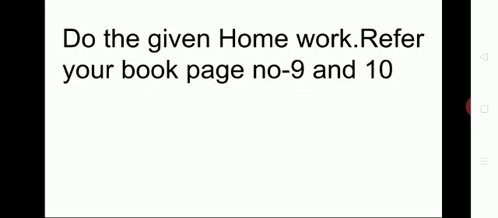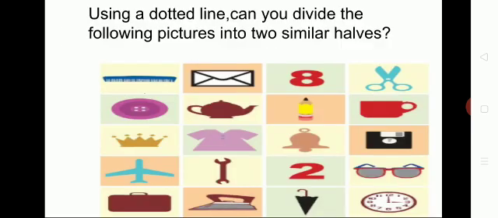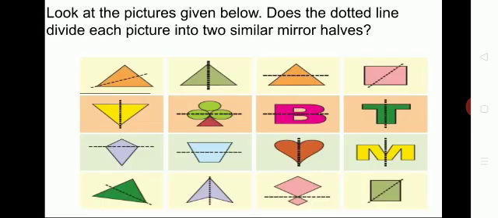So okay children, I hope you understood this topic. Can we do the homework? Do the given homework. Refer to your book, page numbers 9 and 10. Look here. You have to draw a dotted line in this picture so that you cut two similar halves. Okay children, and then next look at the pictures given below. The dotted line has already divided each picture. You have to write whether it is symmetry or asymmetry.